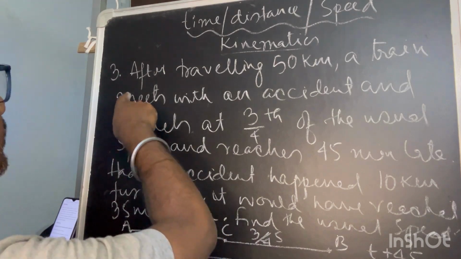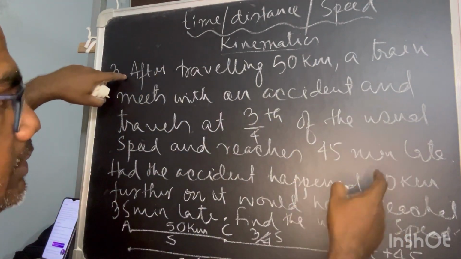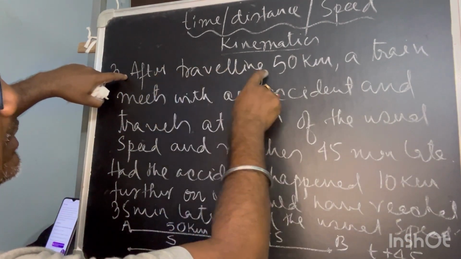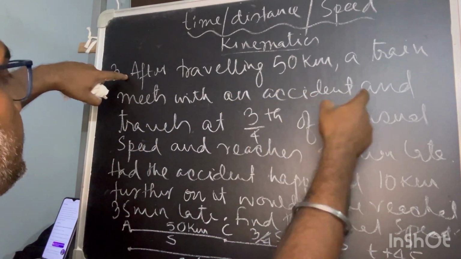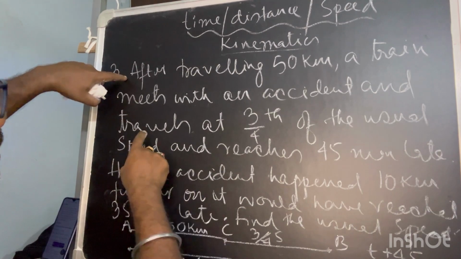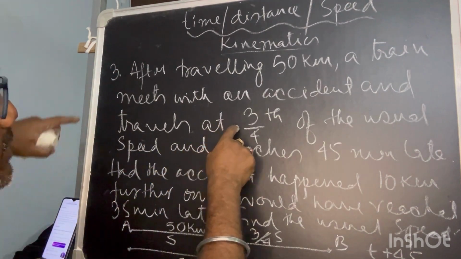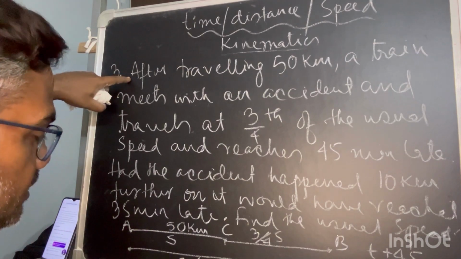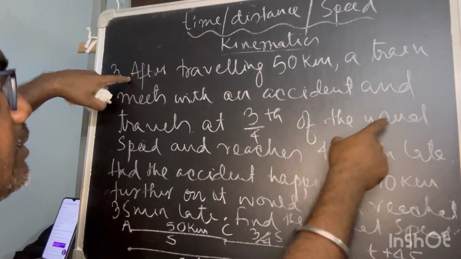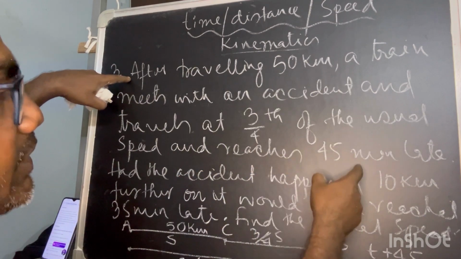Let it be read again: after traveling 50 kilometers, a train meets with an accident and travels at 3/4 of the usual speed and reaches 45 minutes late.